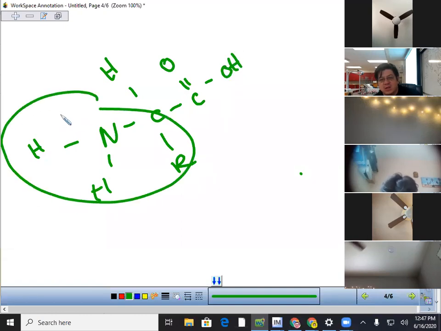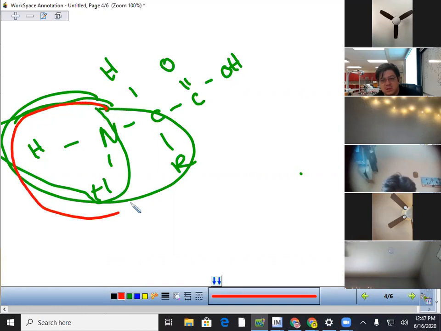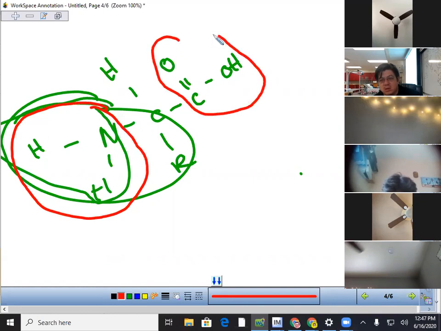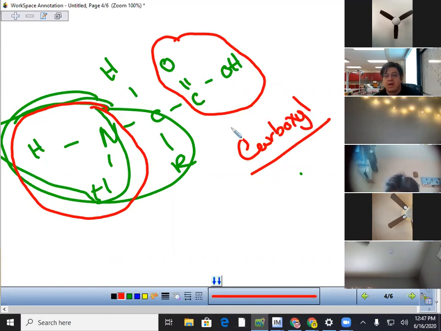Emily, what's this called right there? The amino group. What's that part called of an amino acid? Amino group. Good. And what's this part called? The carboxyl group. Say carboxyl. Carboxyl. Good. Don't get it confused with carbohydrate, okay? Now, see that nitrogen there? All amino acids are going to have nitrogen. That's what makes them amino acids.